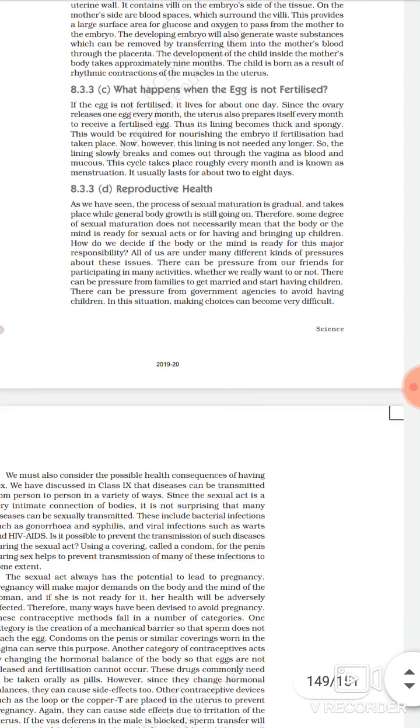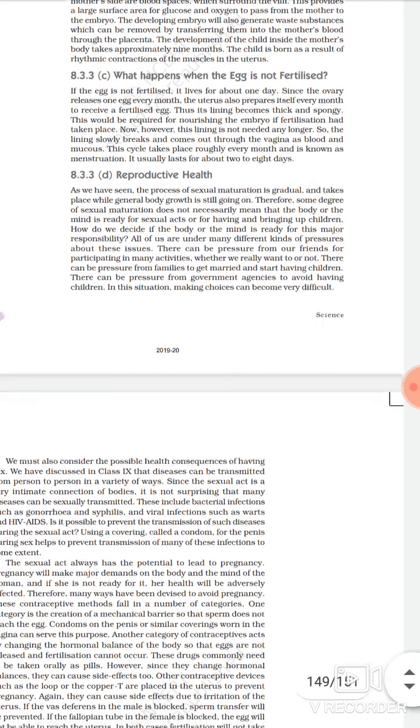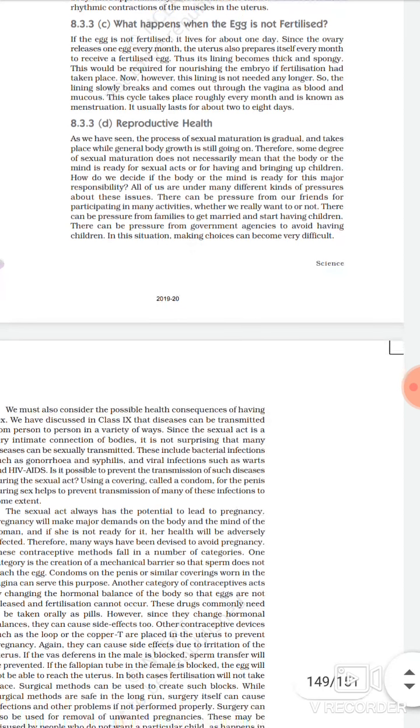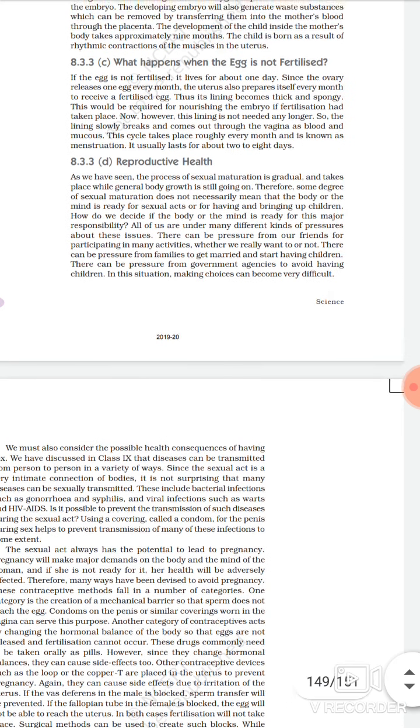This would be required for nourishment of the embryo if fertilization takes place. Now, however, the lining is not needed any longer. So the lining slowly breaks and comes through the vagina as blood and mucus. This cycle takes place roughly every month, and it is known as menstruation. It usually lasts from about 2 to 8 days. So it lasts a minimum of 2 days and a maximum of up to 8 days. In most healthy females, it lasts for 5 days.